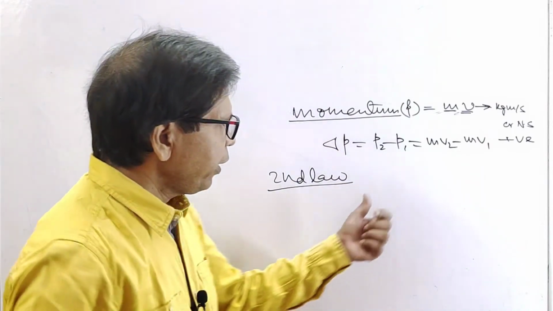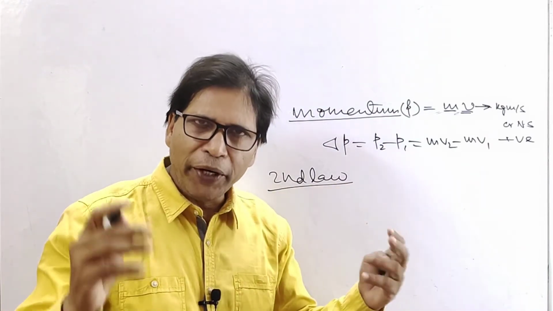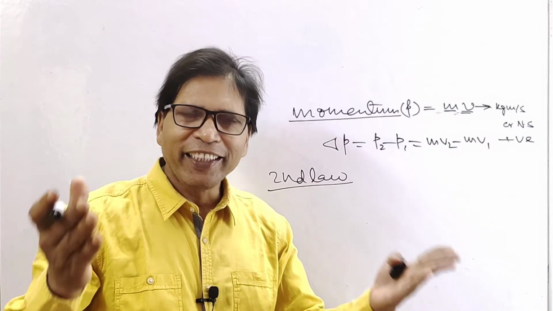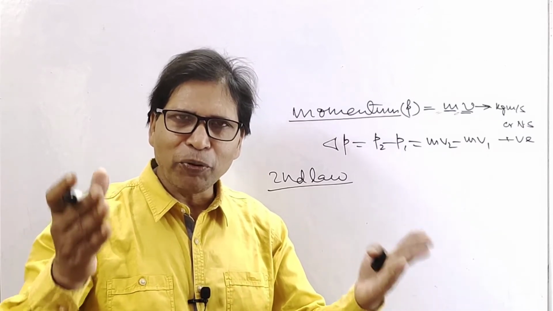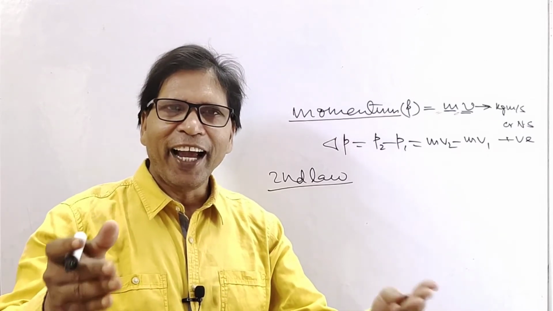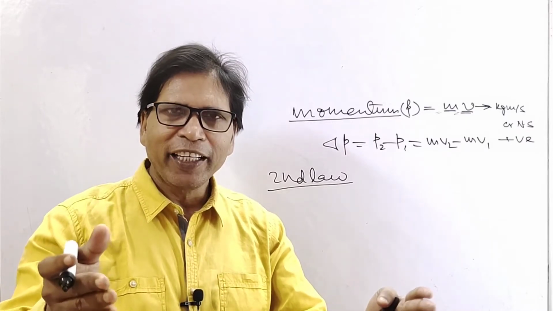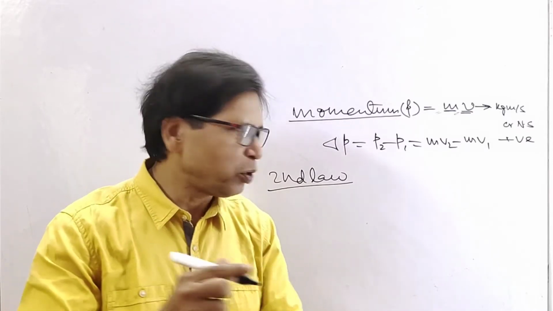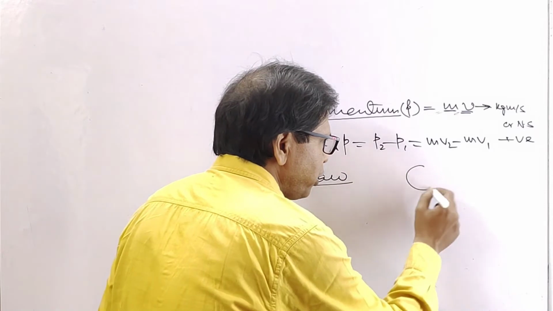Second law of motion. The rate of change of momentum of a body is directly proportional to the force applied on it, and change takes place in the direction of applied force. Suppose this is a body.